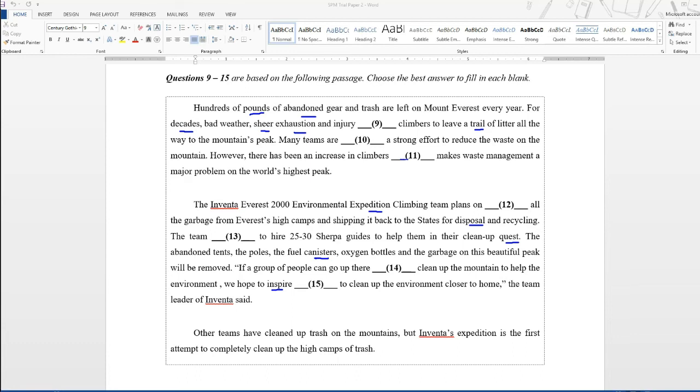Alright, so now let's move on to questions 9 to 15. As you can see here, I have already underlined all the words that I want to talk about in this text. So let's go through it as quickly as we can.